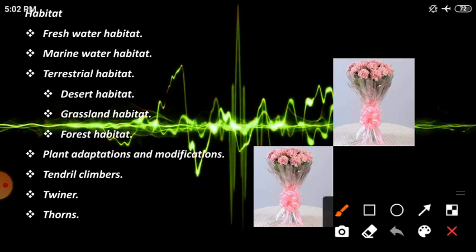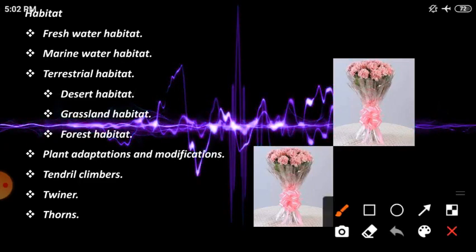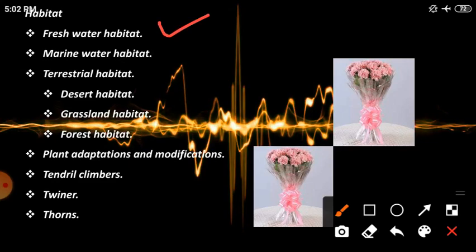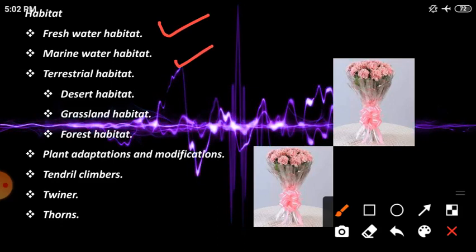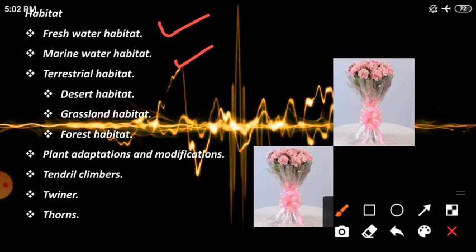In the aquatic habitat, there are two types: freshwater habitat and marine water habitat. Freshwater habitat means good water. Here also we can see some plants and animals, for example in rivers, ponds, lakes.